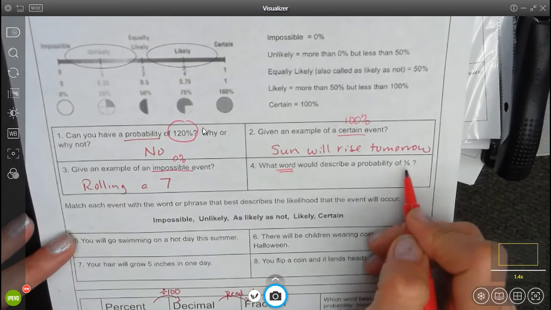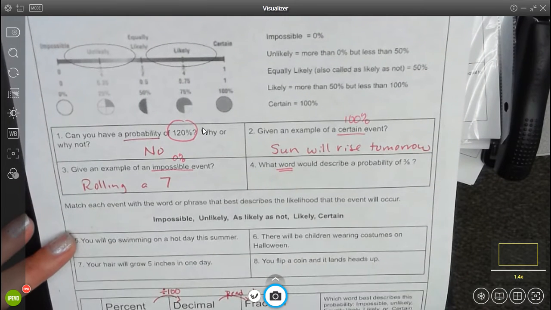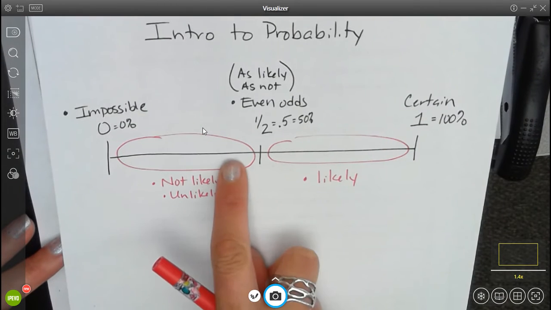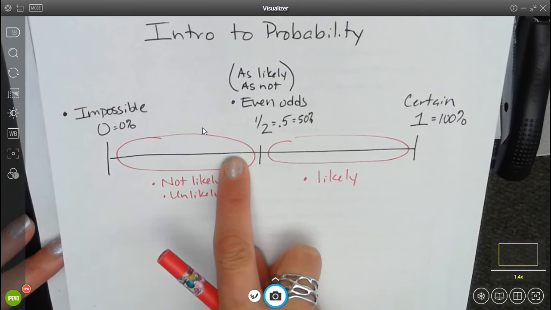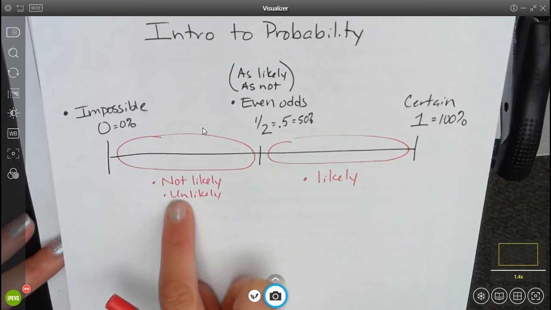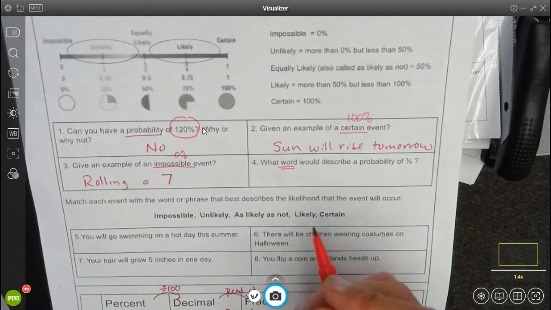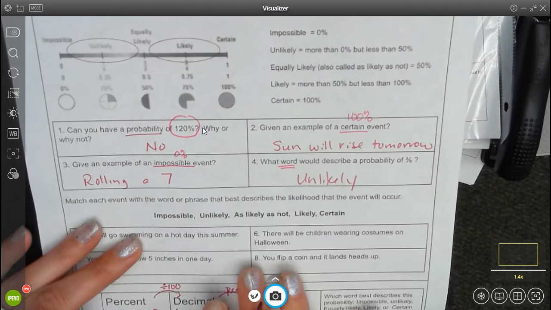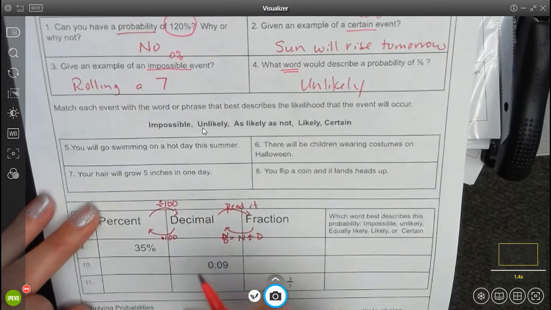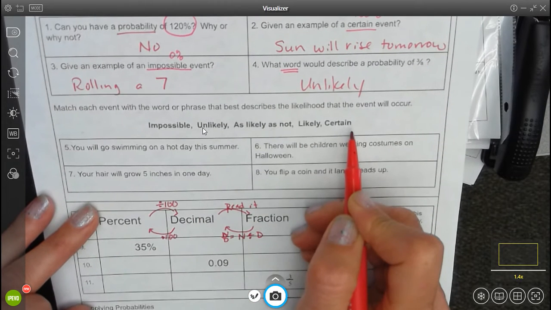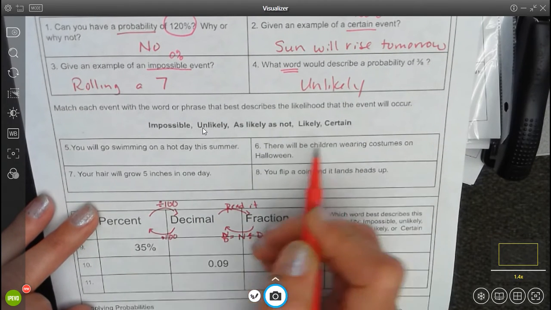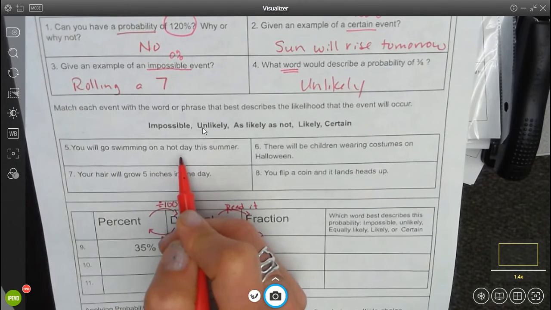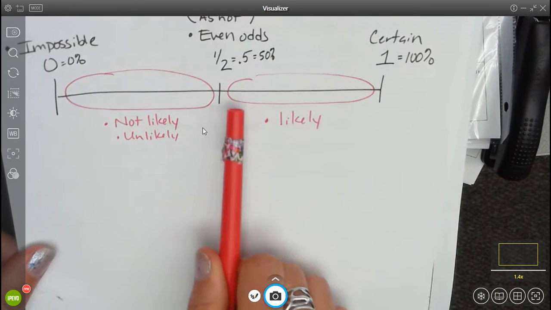What word would describe a probability of 3/8? Well, 3/8 is right here, less than a half. 4/8 would be a half. So that would be unlikely or not likely. A lot of the questions are going to be very easy and just asking you to categorize certain events along the continuum.